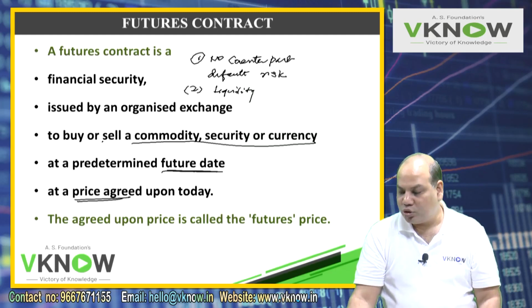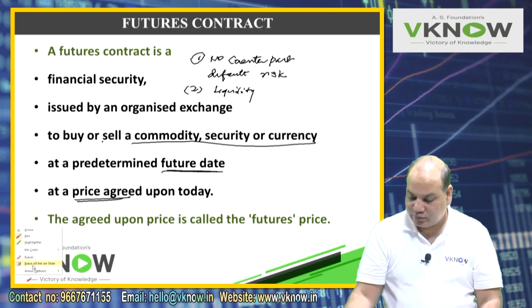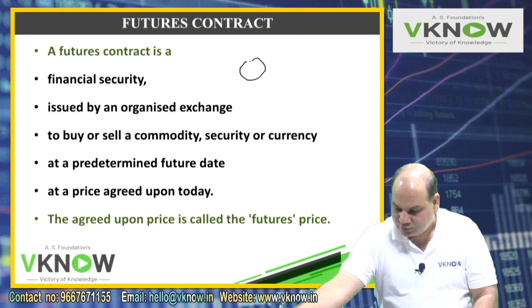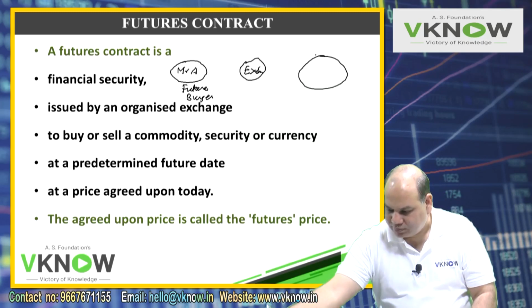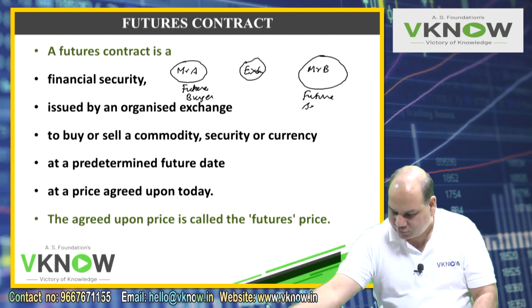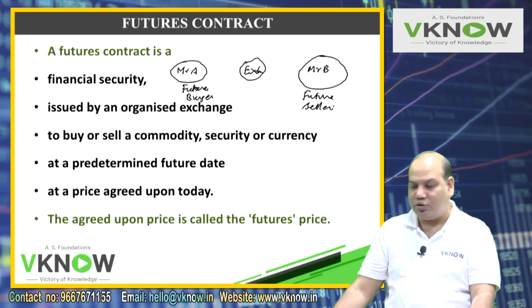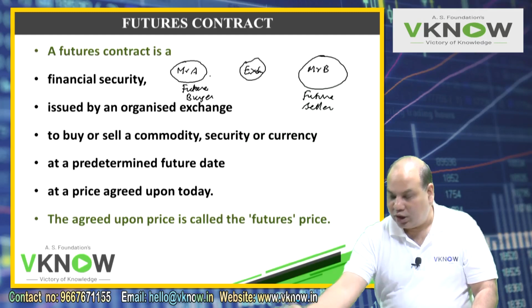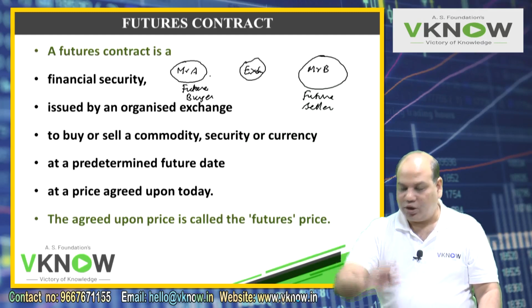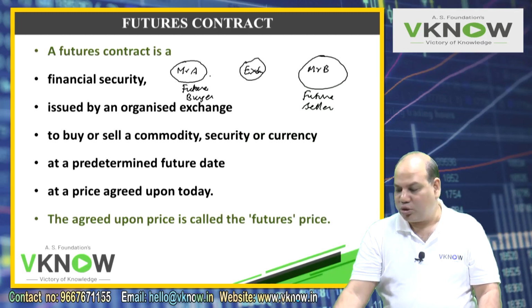How will the exchange ensure that there is no counterparty default risk? Suppose this is the exchange. I will write exchange here. On one hand there is one Mr. A, future buyer. He has a right to buy at the predetermined price. On the other hand, there is a Mr. B, future seller. For every future buyer there must be some future seller also. You can't buy a thing unless somebody else sells it. So actually A and B are not contracting with each other. A and B may not know the existence, or the identity, of the other.